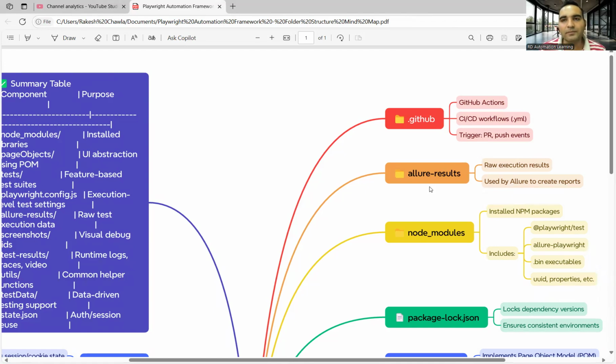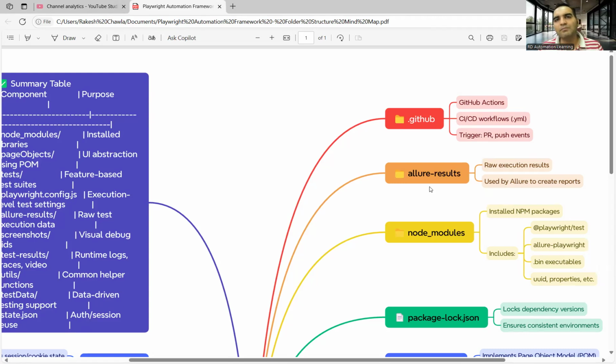Then you have GitHub Actions. Within GitHub Actions, you may want to trigger something. Let's say you want to run some tests at 12 midnight, or late in the evening, so you don't have to sit in the office. You can create CI/CD flows and trigger your tests to run. For that, you have the .github folder, in which you can place all your GitHub Actions.